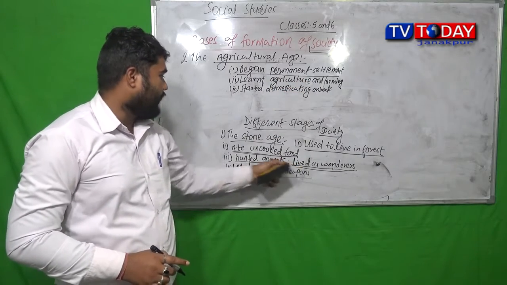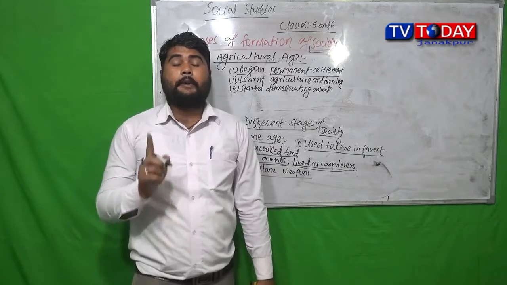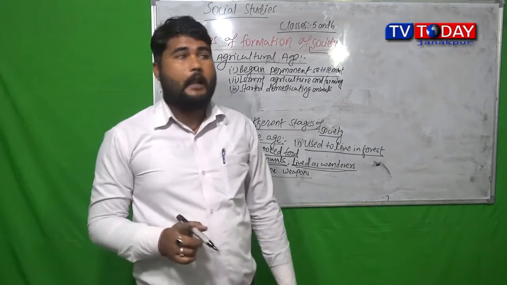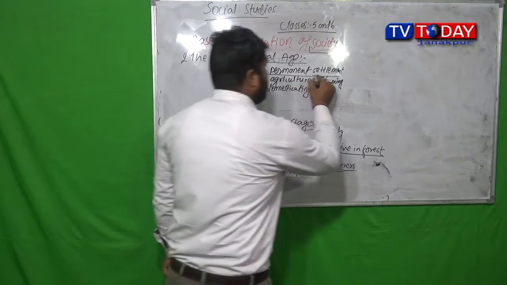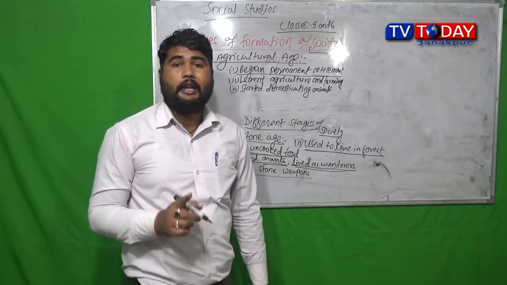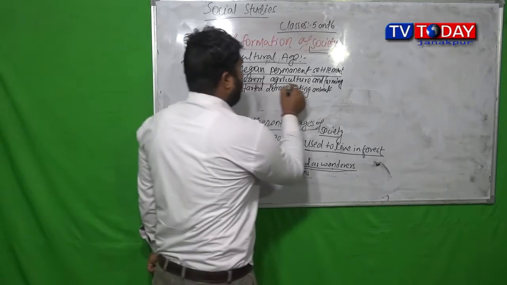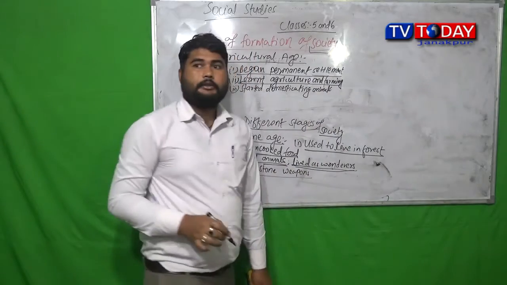As here we can see, they were hunters and wanderers. They didn't have a permanent settlement area. Now they started to settle down at a fixed place. They learned agriculture and farming.